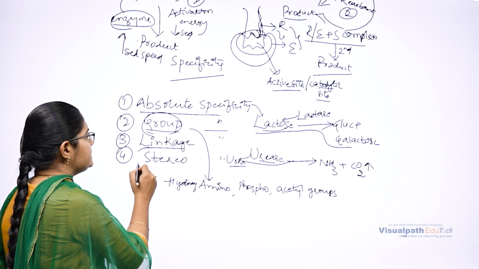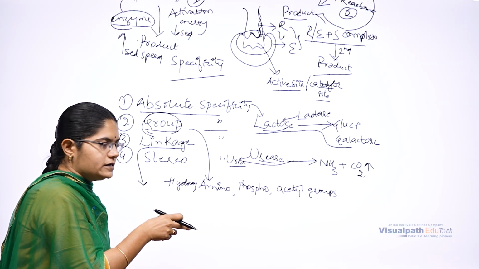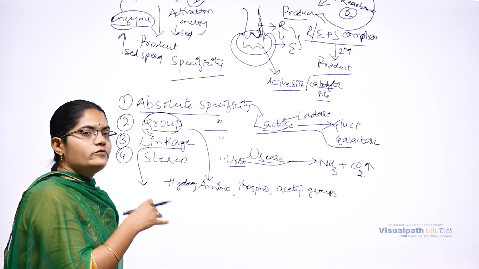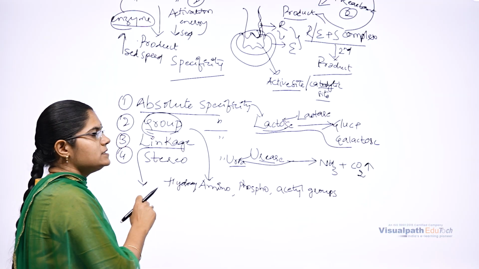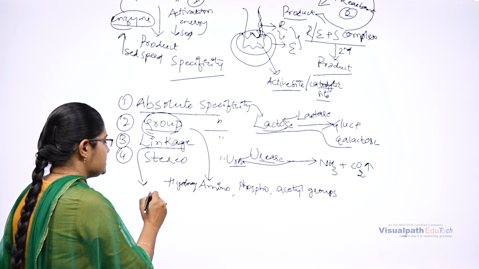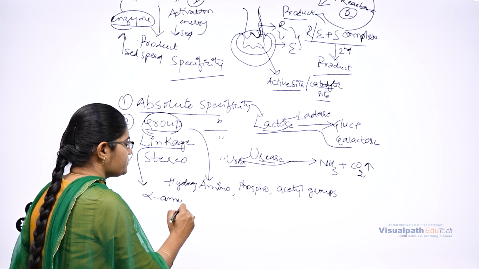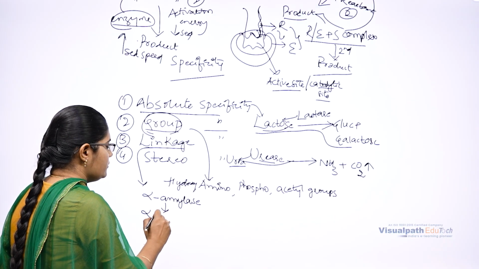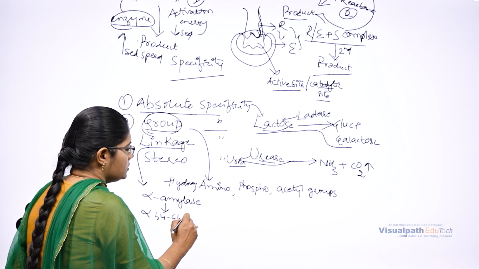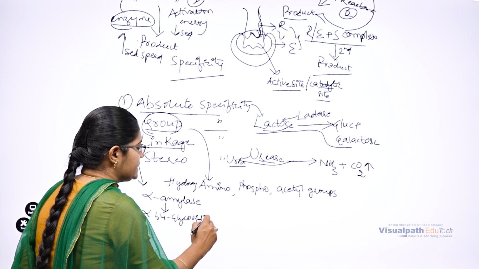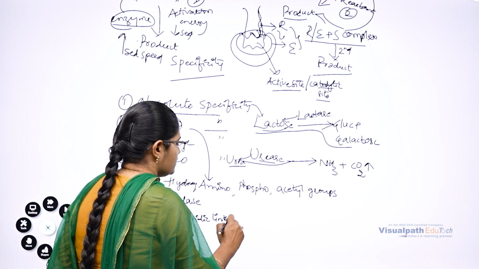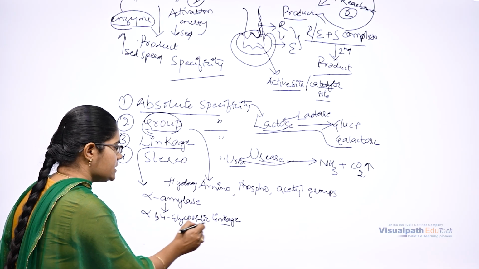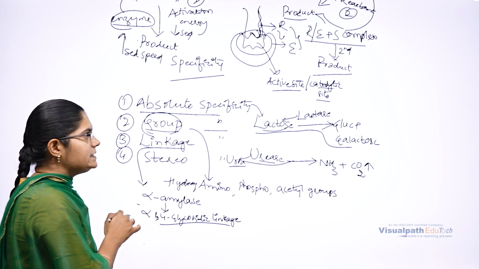Next is linkage specificity. Linkage indicates the bonding. Some enzymes act on only some types of bonds, some types of linkages. That specificity we call linkage specificity of those enzymes. Example, alpha amylase. Alpha amylase is going to act on alpha 1,4 glycosidic bonds or glycosidic linkages. It acts on only this type of linkage, so this is an example of linkage specificity.